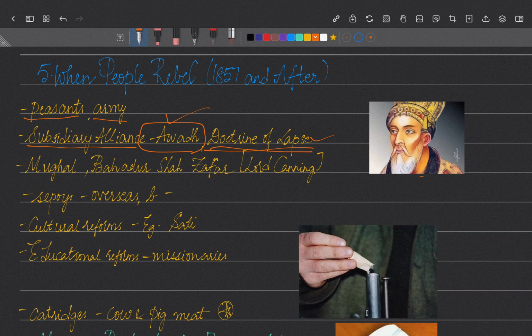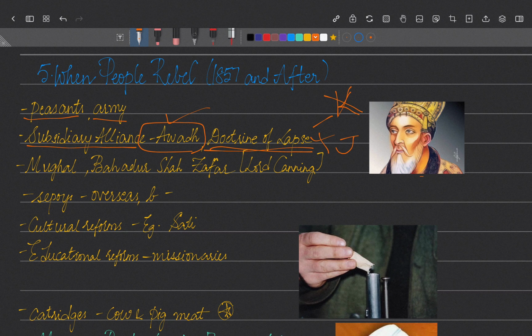And doctrine of lapse applied when there was no male successor. In the case of Kanpur, Nana Sahib was the successor of the Peshwa, but he did not get the pension of his father. They said that he was the adopted son and not the immediate male successor, so he was denied that particular right. And Jhansi was annexed because the king and queen did not have a male successor, and they adopted a child. The adopted child was not accepted by the British, and Jhansi was annexed.